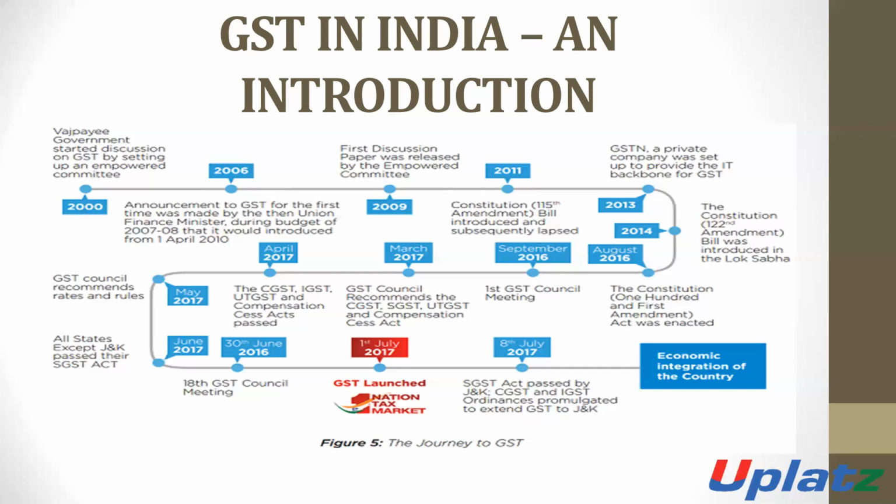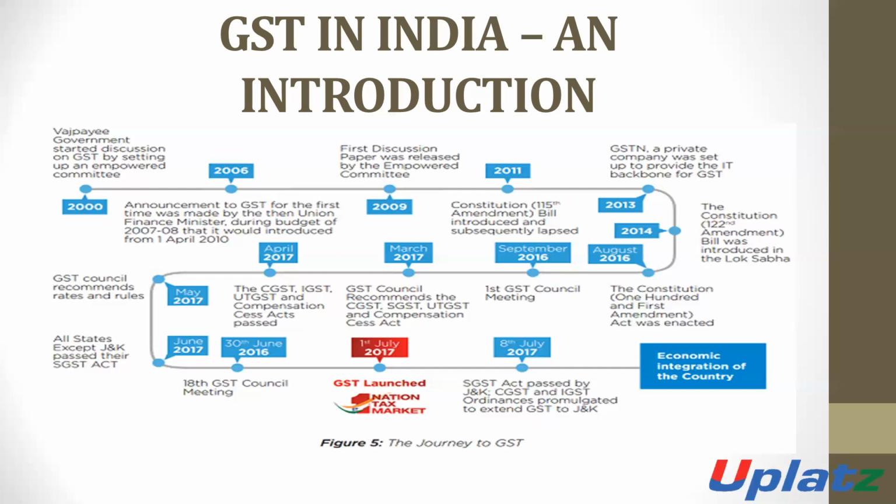In June 2017, all states except Jammu and Kashmir passed their SGST Acts. Means CGST, IGST, UTGST and Compensation Cess Acts were passed in April 2017, and the state tax, SGST, was passed by all states except Jammu and Kashmir in June 2017.